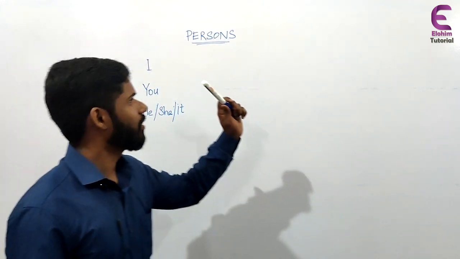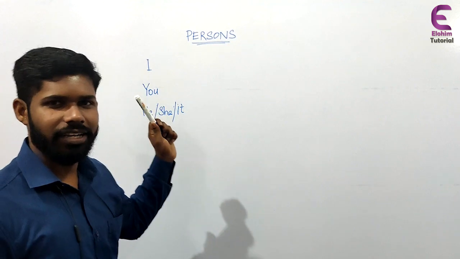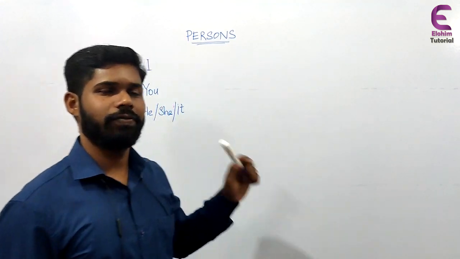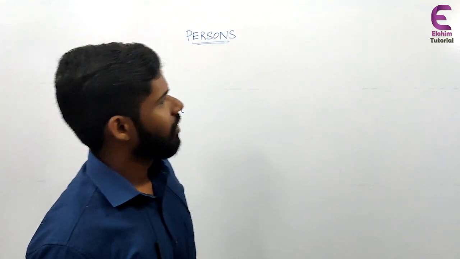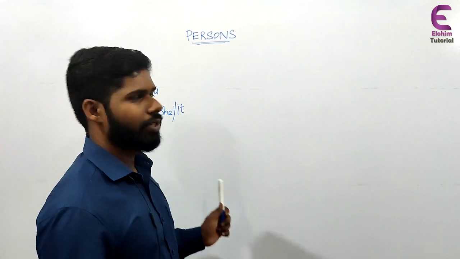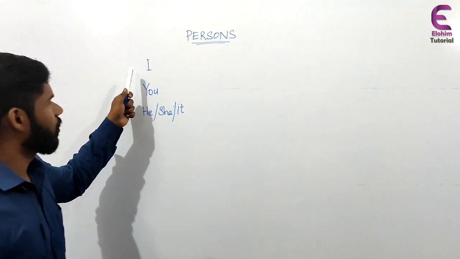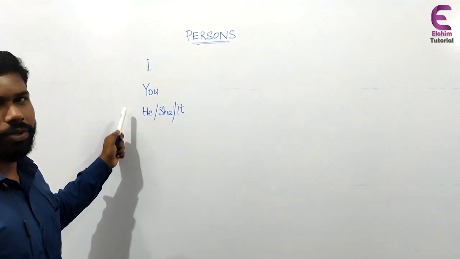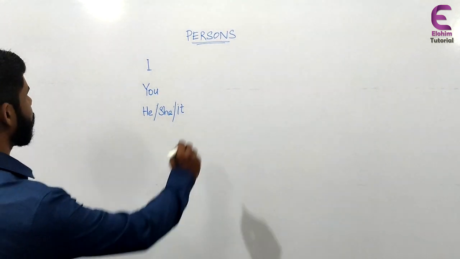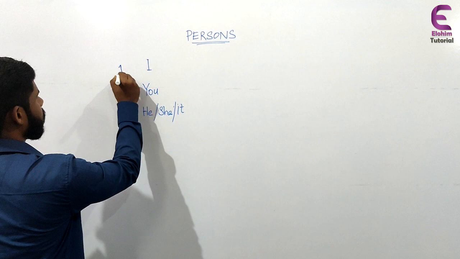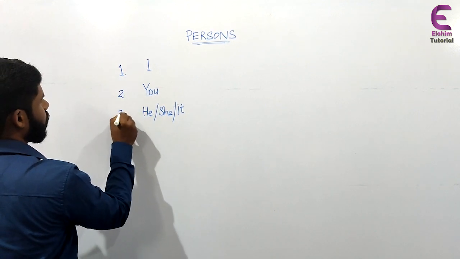And today we are going to learn about some of the basic things of the English grammar. And first of all, today we are going to learn about persons. In English, there are three persons: first person, second person, and third person. And for the three persons, there are singular and plural forms. And these are the singular forms of the three persons. In English, there are first person, second person, and the third person.